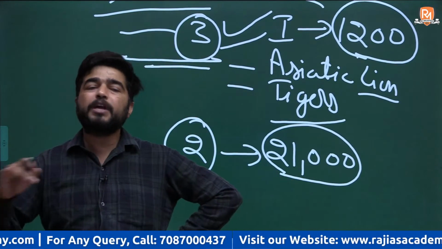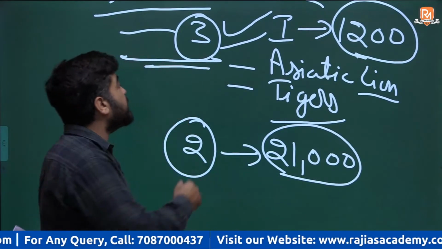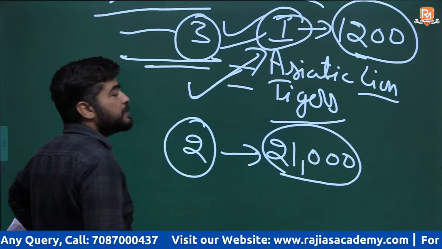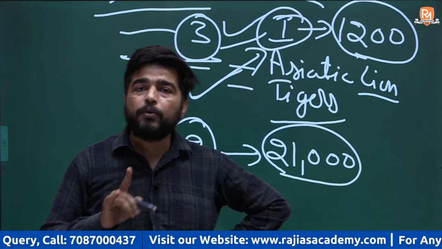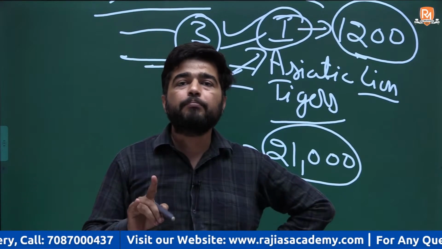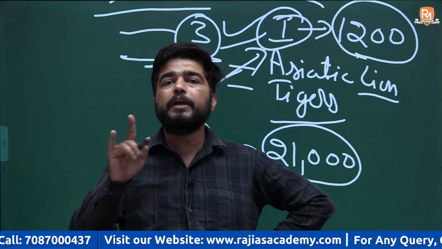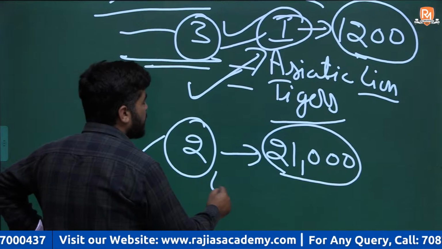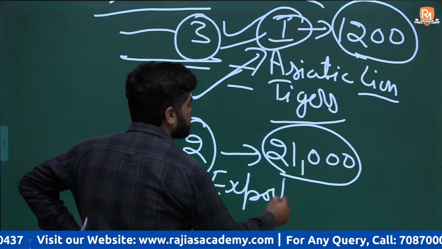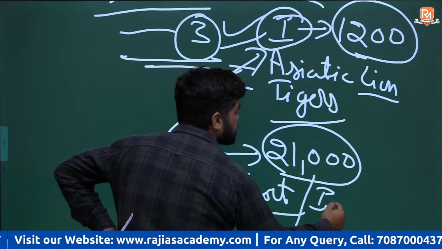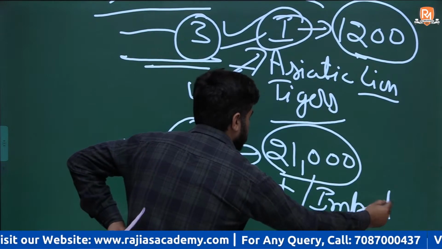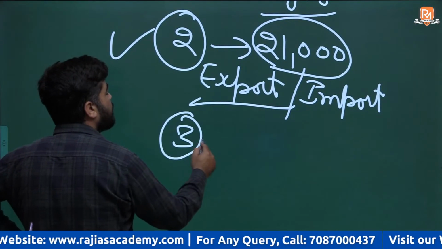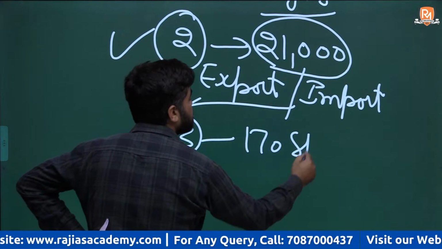In the first schedule, for trade, export and import of these species, permission should be taken from the managing authority of the importing and exporting country. But in the second, export and import can be done without permission. No permission is needed for this. Got this or not? And the third appendix, your third schedule, has around 170 species.